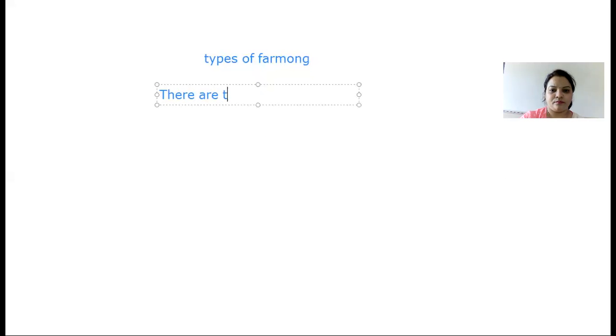There are four types of subsistence farming: shifting cultivation, primitive farming, nomadic herding, and intensive subsistence farming.